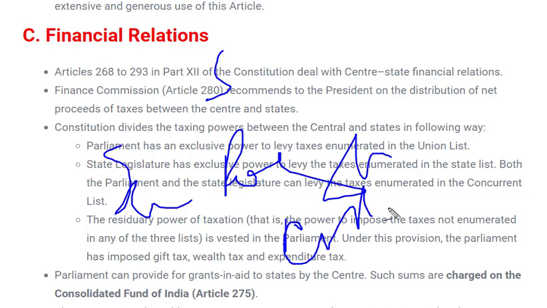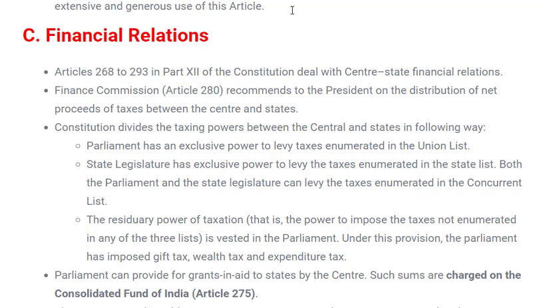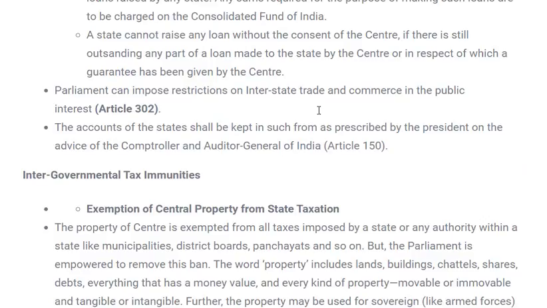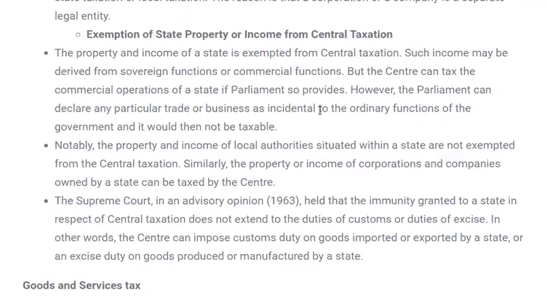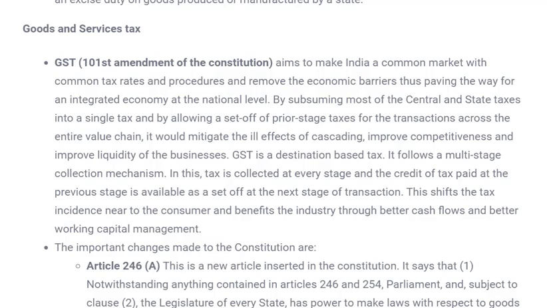Even salaries of judges could also be reduced in case of financial emergency. So this is all about the financial relation, how financial relation works between state and center. When details are mentioned over here, you can read. Although I have told the crux of the relation between state and center, there is one more important term which we need to learn over here, that is GST.